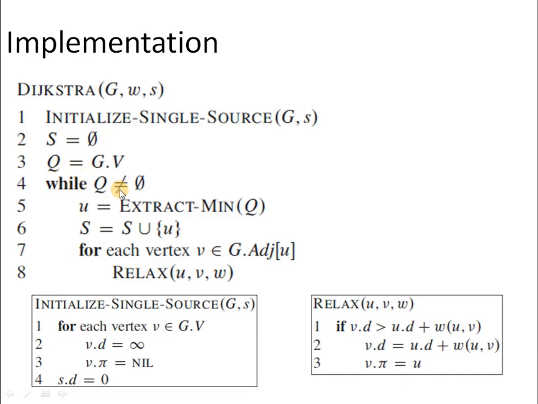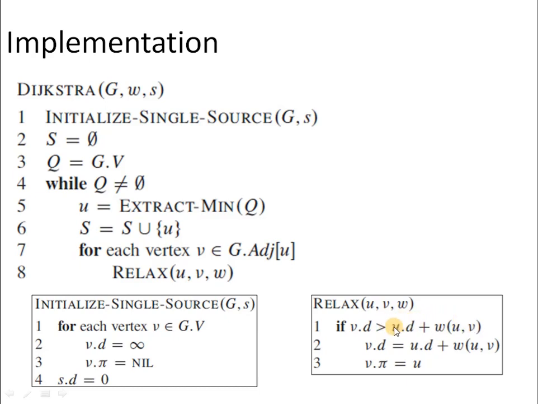And then at line number 4, we have to iterate till the priority queue has elements, and in each iteration we have to delete the vertex which is the nearest to the source by means of the extract-min operation. Add that vertex to the set S, and then we have to scan all the vertices which are adjacent to the just deleted vertex, and call a procedure relax for all the adjacent vertices. And if we look at the relax procedure, it is the same as what we have just seen in the example. Here we are simply checking the current distance value of the vertex against the one which is obtained with the help of the summation.